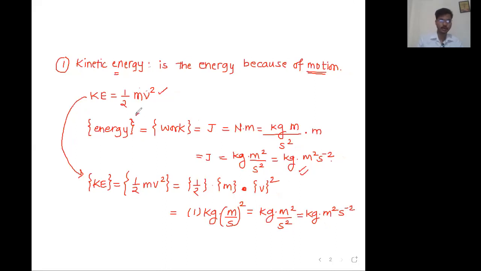So is this fact proved now? Unit of energy is equal to unit of work. Reply me in the chat box. Agree? Small a. Disagree? Small d. This fact is proved now. Unit of energy must be equal to unit of work.